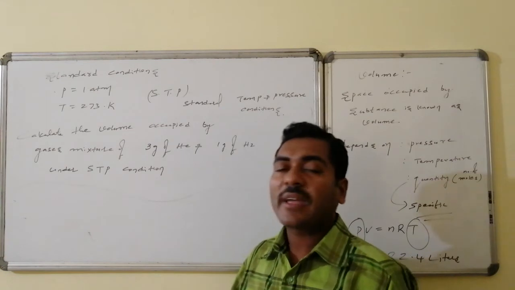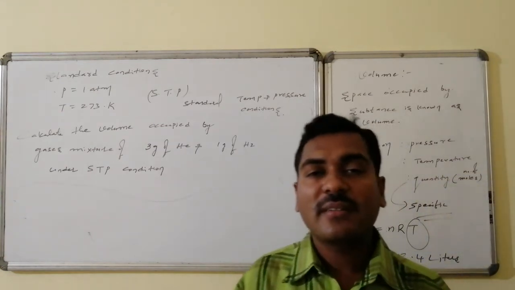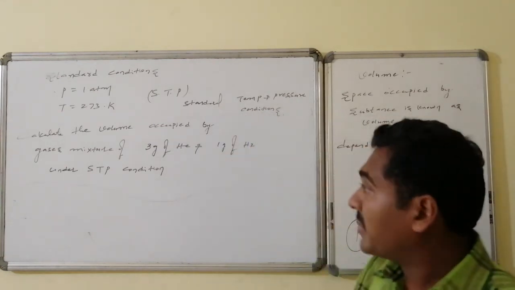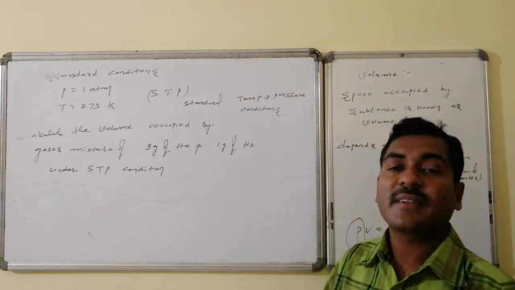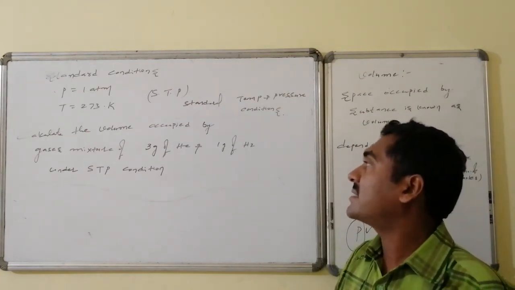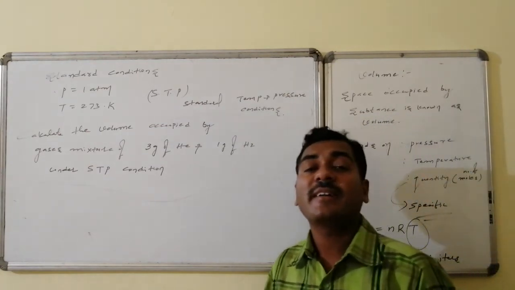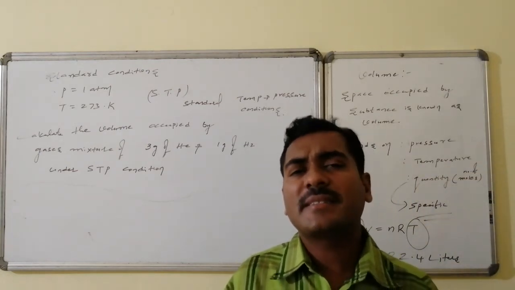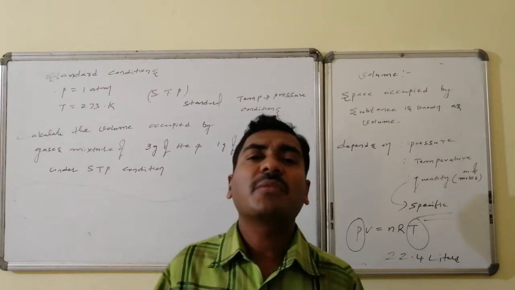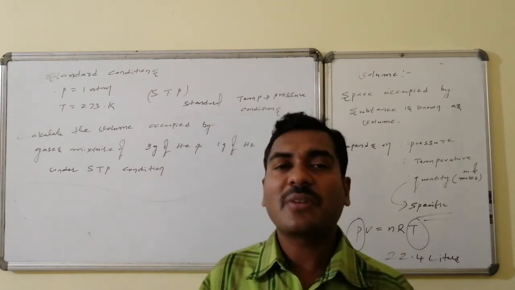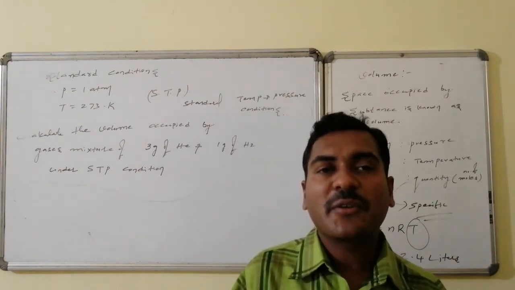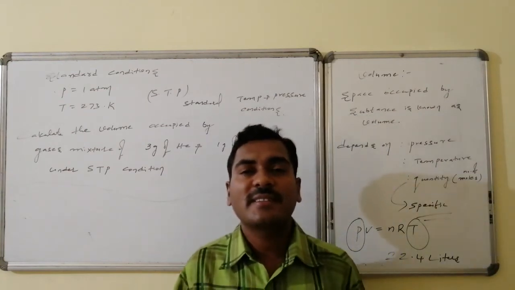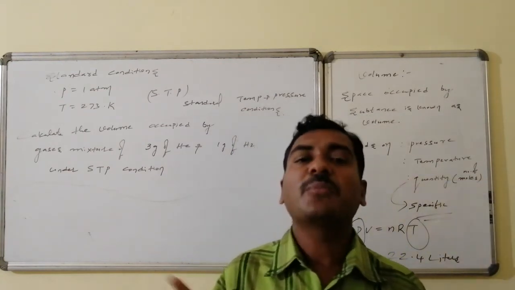Now you have a problem: calculate the volume occupied by a mixture of hydrogen and helium consisting of 3 grams of helium as well as 1 gram of hydrogen under STP conditions. The ever valid relation is, under STP conditions, every 1 mole occupies 22.4 liters, and this is said to be the molar volume.